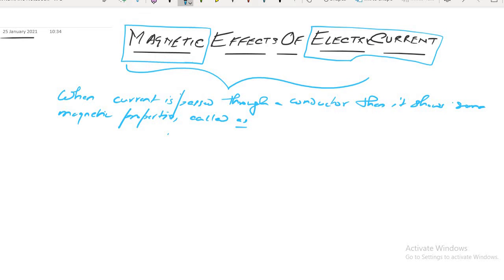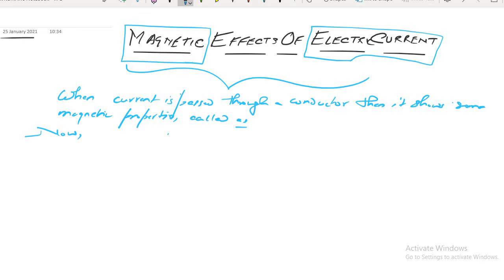All right, understood? Excuse me, sir. Tell me. Sir, this property is also used in electromagnets also. In which property? Yes. All right. Now you see, sir.